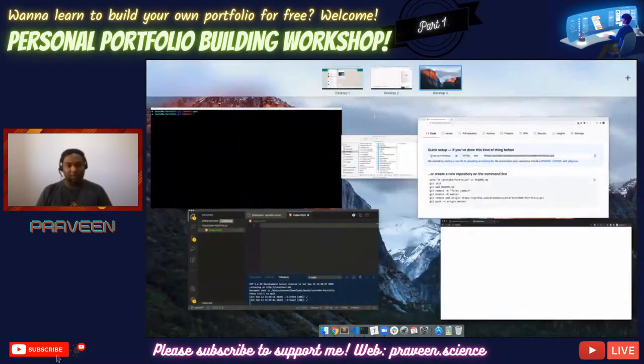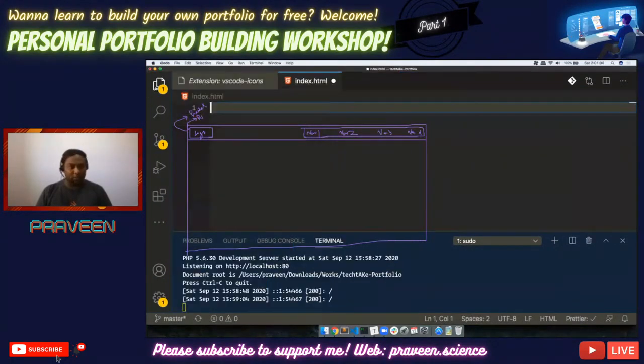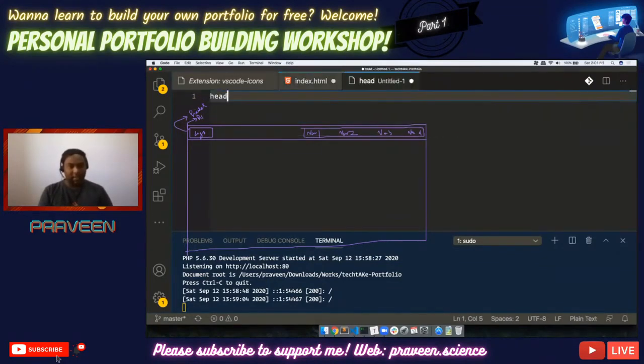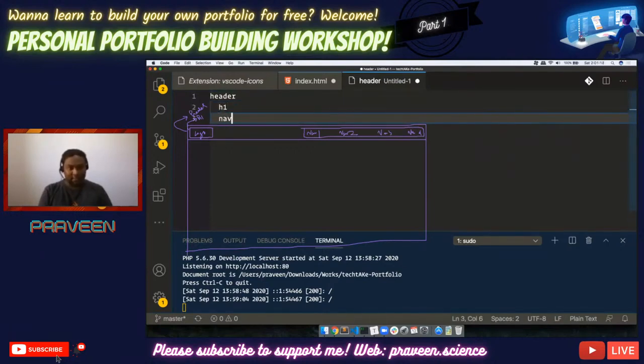Let me quickly switch off this one, and I'll show you what all things are there. There is a header tag, and an h1 tag, and a nav tag. Inside the h1 tag there is an a, and it says logo.